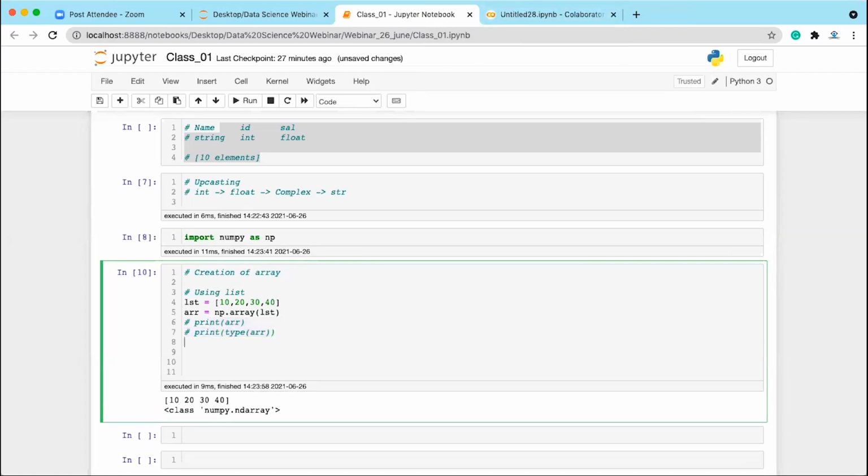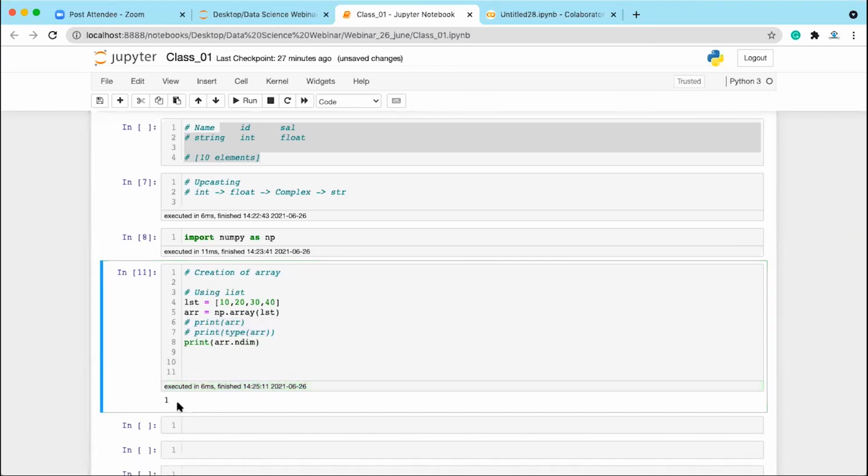So this is ndarray. If you want to get the dimension, Bhagyasri, you have the function called array.ndim. This is going to give you that it is a one dimensional array. So ndim is going to give you that it is a one dimensional array.